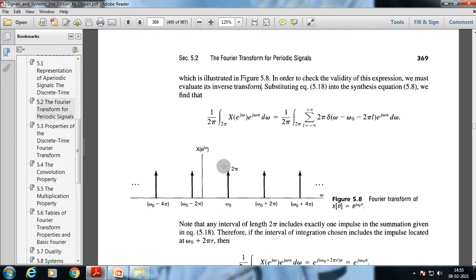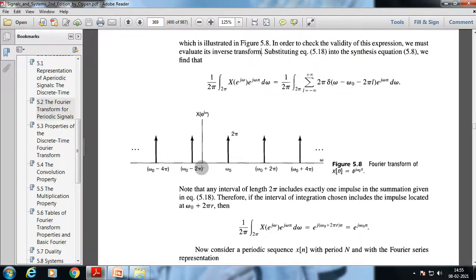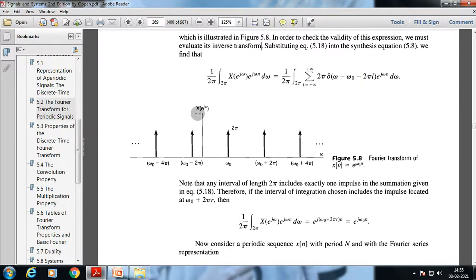The value of omega 0 is at 2 pi. At omega 0 plus 2 pi, it's omega 0 plus 4 pi. For omega 0 minus 2 pi, it is omega 0 minus 4 pi. So the interval length is 2 pi, as you can understand. That's a very important factor to understand: that's why we use this 2 pi, because our interval is this. We use this interval to get the Fourier transform.